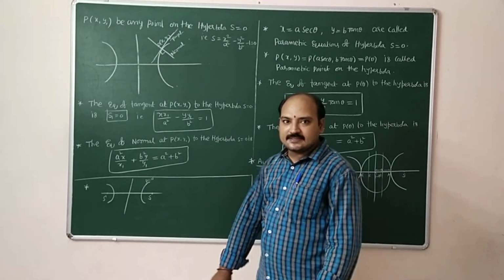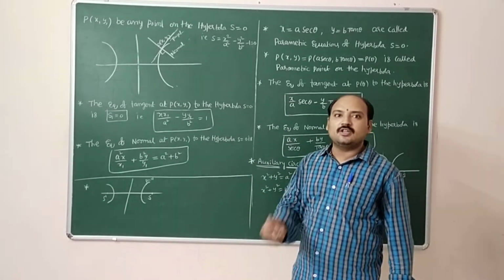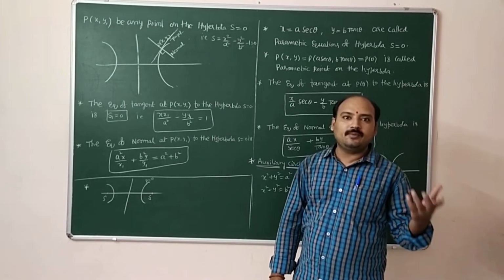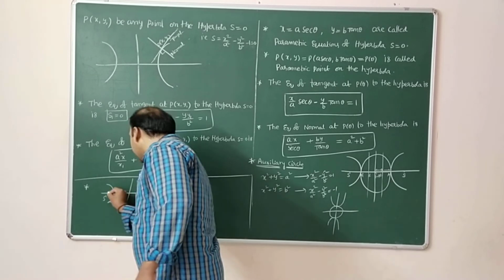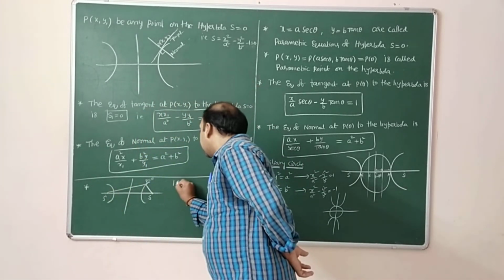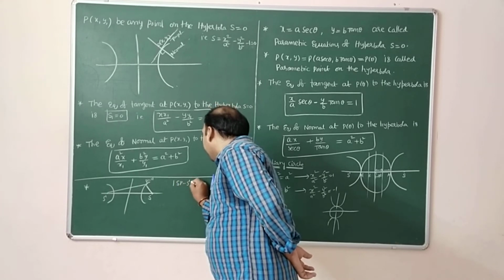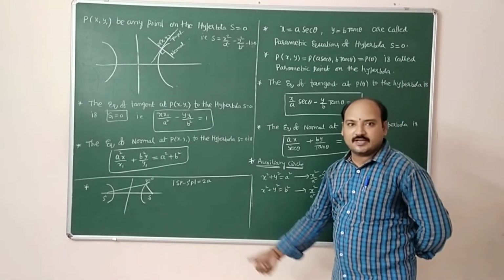The distance between a focus and the point on the hyperbola is called the focal distance. So SP is a focal distance, S dash P is also a focal distance. The difference of focal distances SP minus S dash P is equal to 2a, equal to the length of the transverse axis.